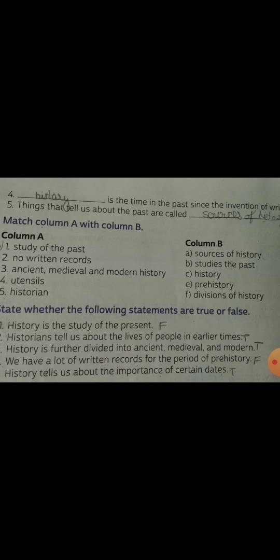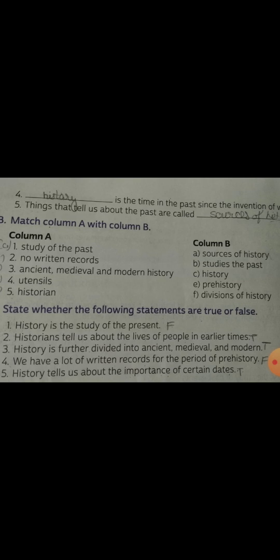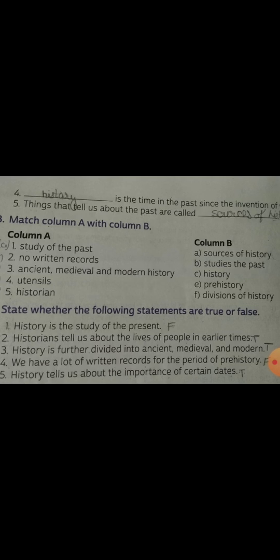Third is ancient, medieval and modern history. Division of history. History is divided into three periods: ancient, medieval and modern. Fourth is utensils, sources of history. Next, historian. Historian studies the past.